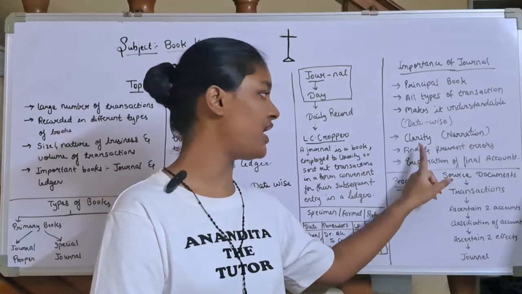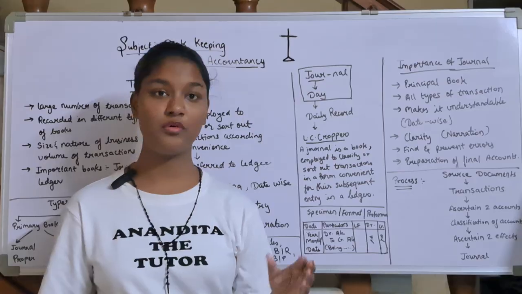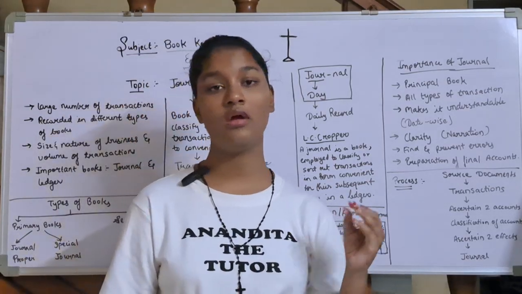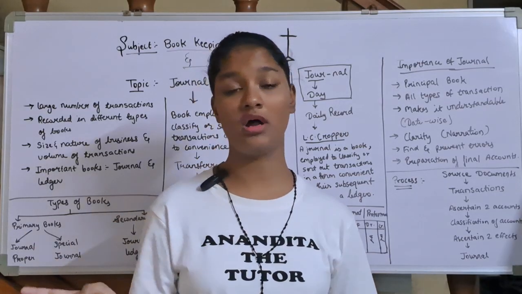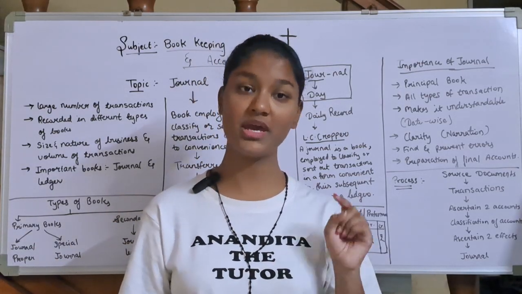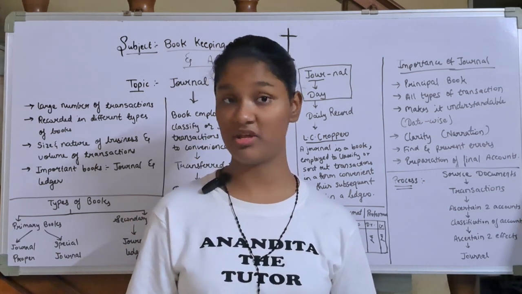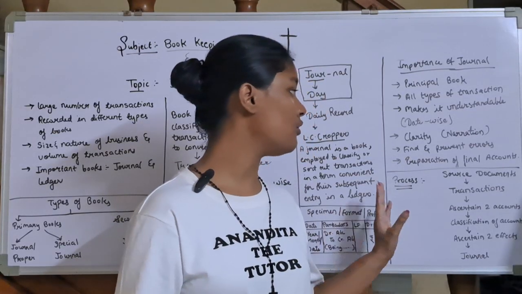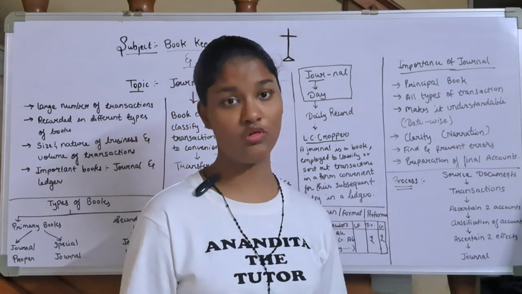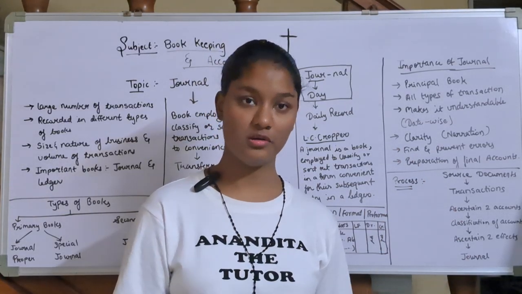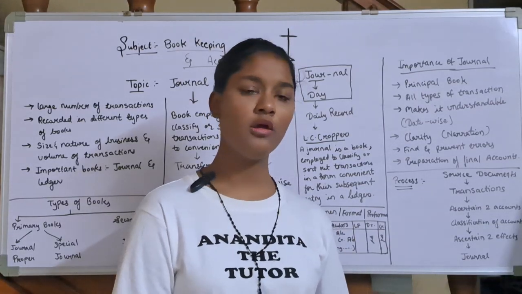Then, find and prevent errors. As I said, a journal is a primary book, principal book. Whatever transaction you record here will be carried on until the end of the year. If you make any mistake here, that same mistake will be carried on until the end of the year. Since this is the primary book, whatever error you make, the auditor will directly come to the journal and check. If the journal is proper, then fine.